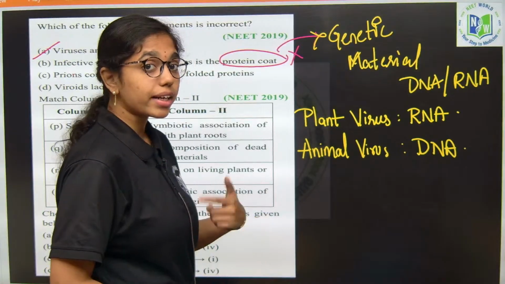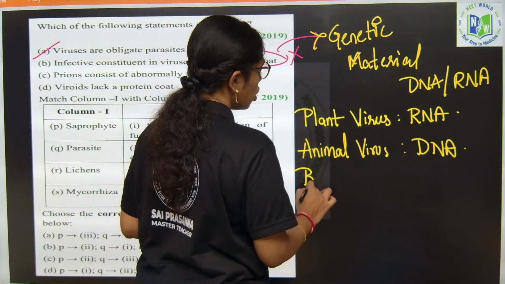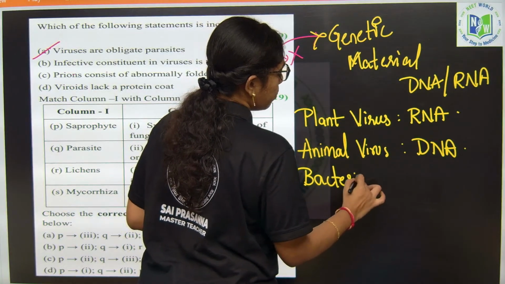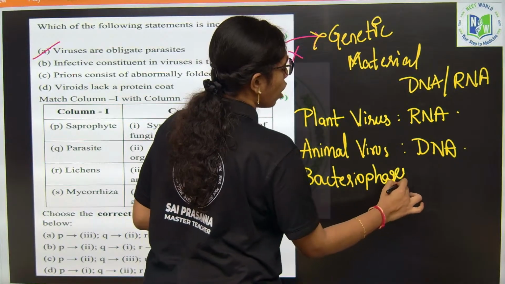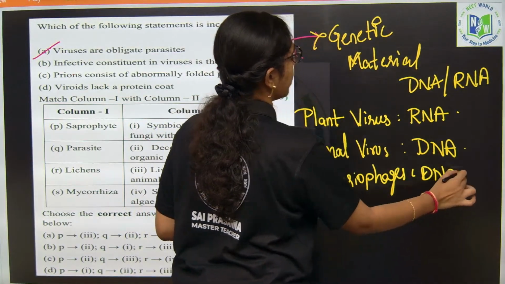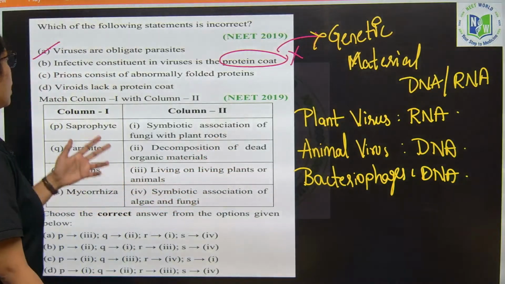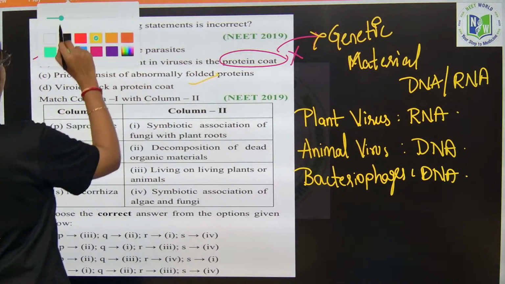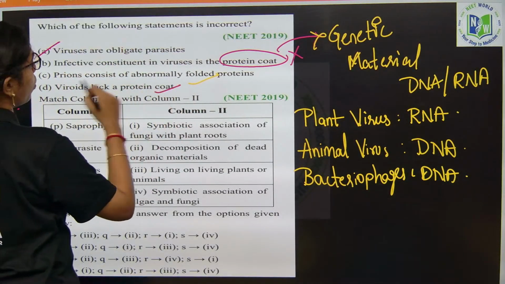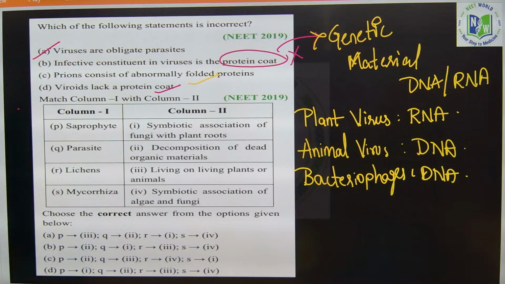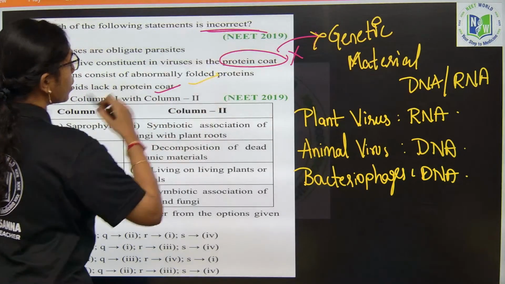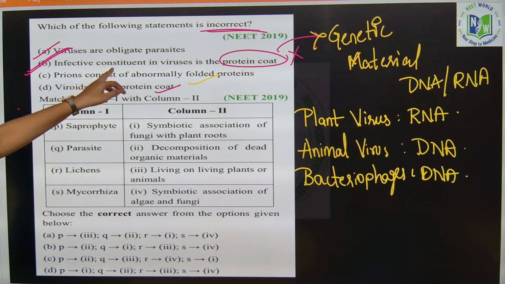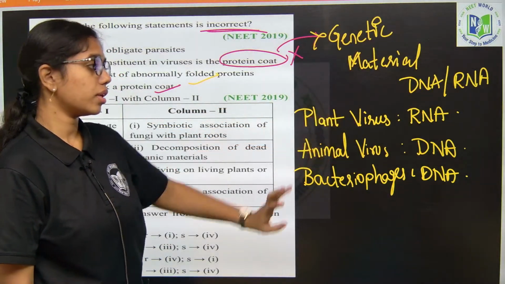Okay. And bacteriophages, those are viruses which are infecting bacteria, will also have the genetic material DNA. Just recall that and remember it. Next, prions consist of abnormally folded proteins. True, correct. And viroids lack protein coat. True. So, here what is the right answer? He asked us to identify the incorrect statement, right? And the right answer will be option B. Infectious constituent is genetic material, not the protein coat.